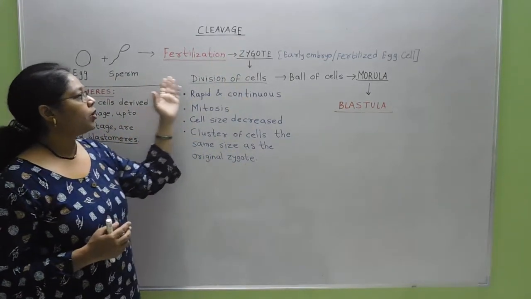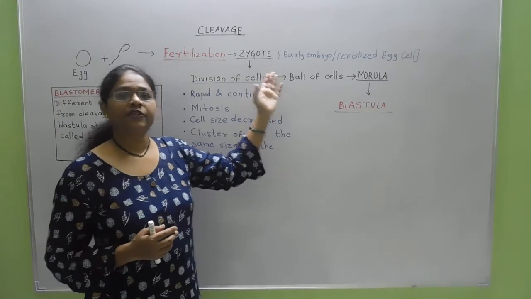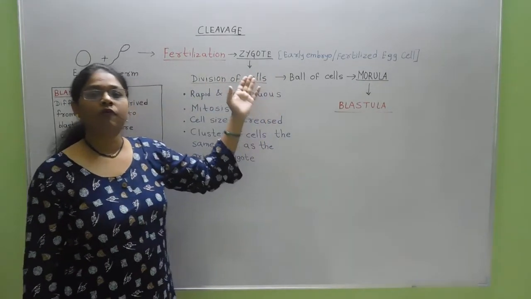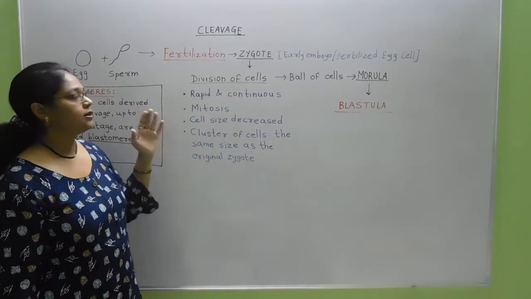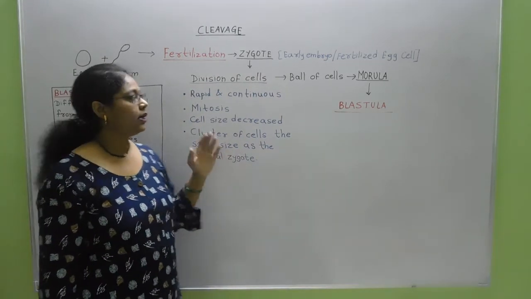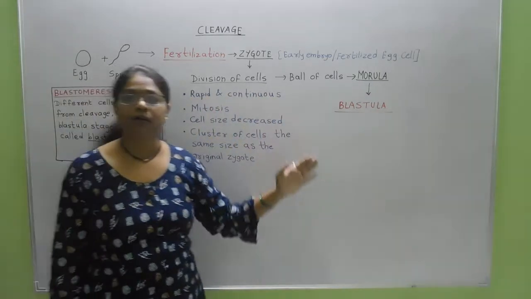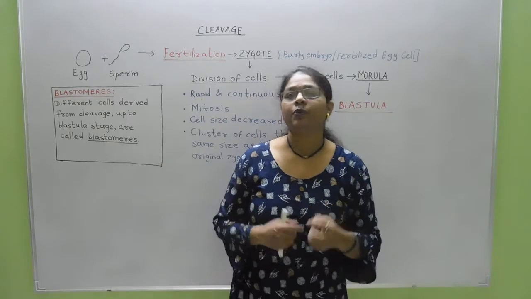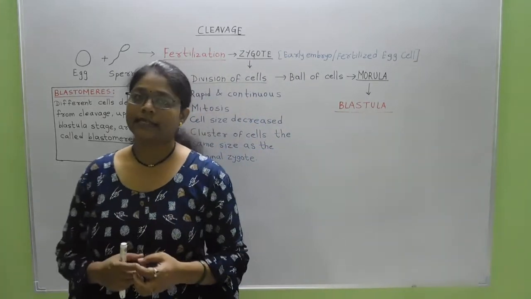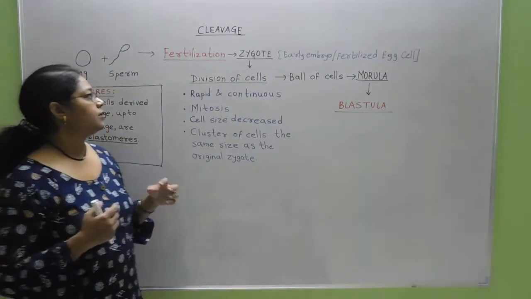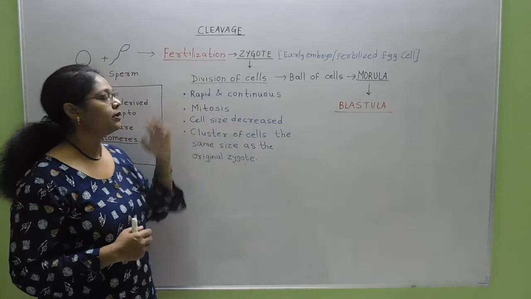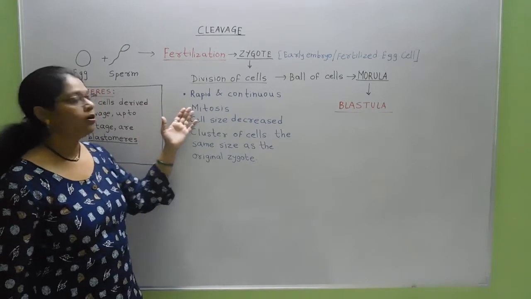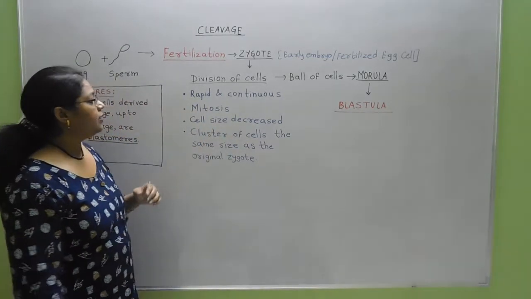So what are the characteristics of this cleavage, or characteristics of this division of cells of a zygote? Now this cell division is rapid and continuous. That is, continuously the zygote divides to produce more and more cells, and that cell division is rapid, that is fast. Cells divide with the help of mitosis.